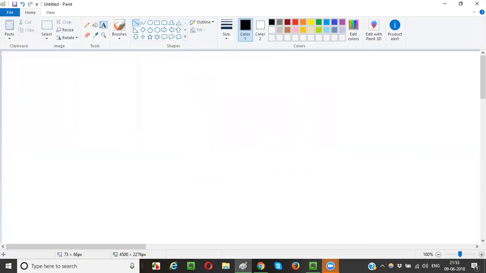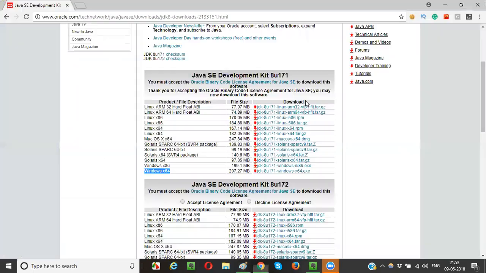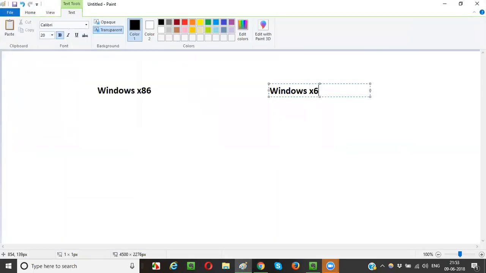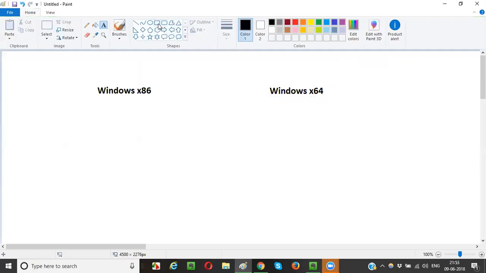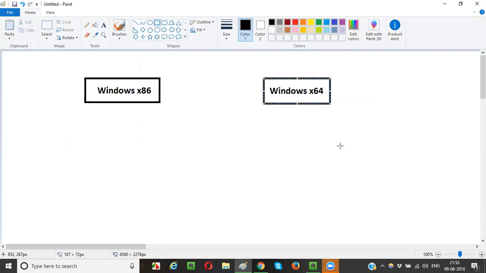So what are the two versions which we see on this page? Windows x86, Windows x64. Okay, these are the two versions, x86 and x64. So can anyone say which is 32-bit and which is 64-bit in these two? Which one is 32-bit, guys?